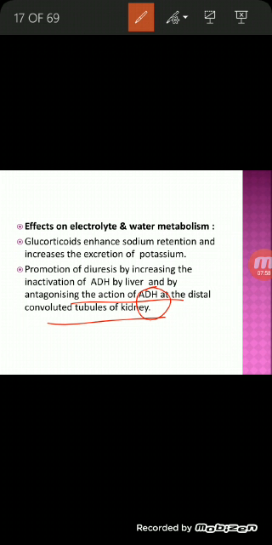As a result, you will have edema, hypertension, hypokalemia, and muscular weakness. These glucocorticoids enhance the retention of sodium and, to a lesser extent, increase the excretion of potassium. Glucocorticoids also decrease the blood calcium by inhibiting absorption from the intestine and increasing the excretion of calcium through urine.